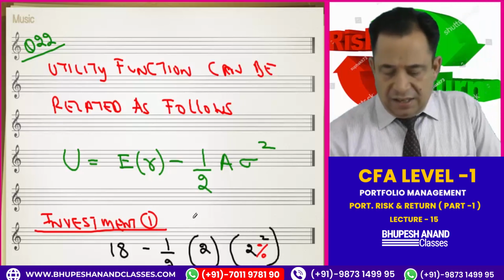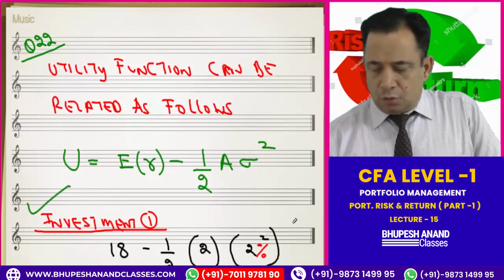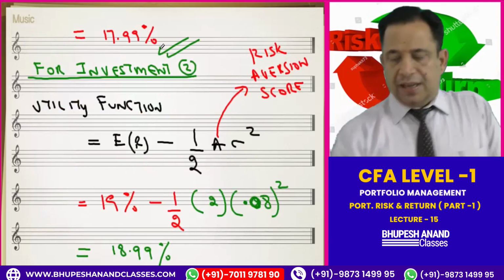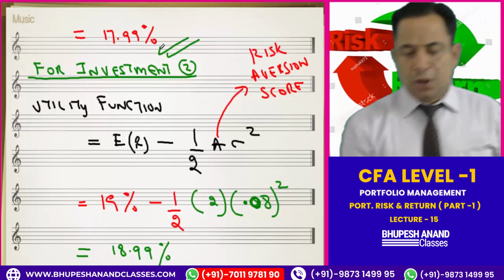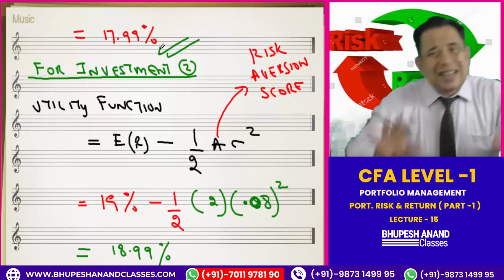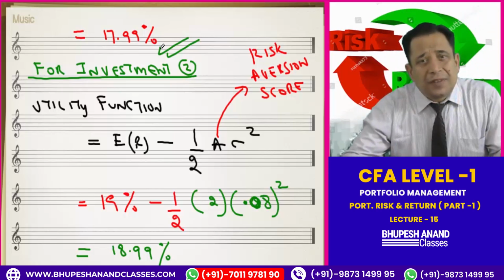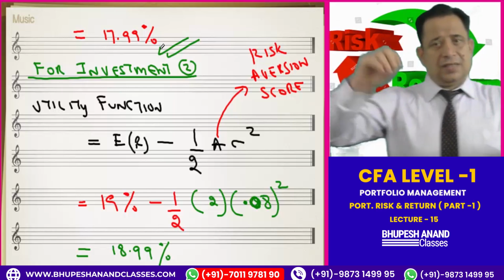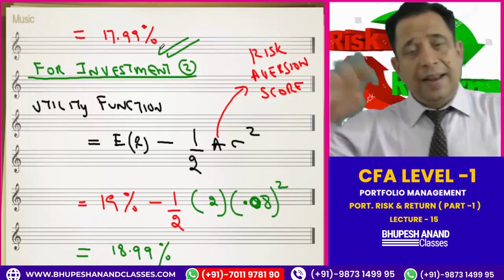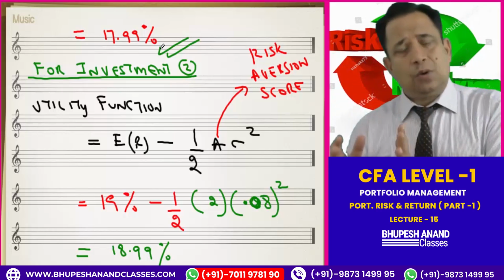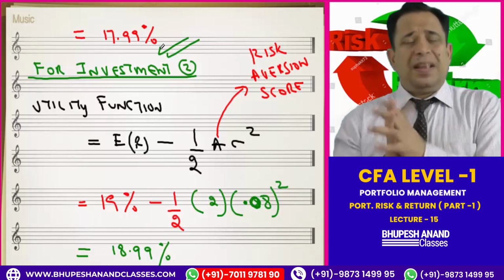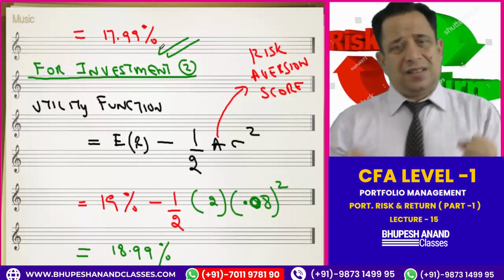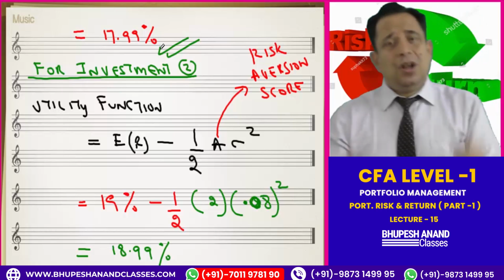Investment 1 is 18 minus 1 by 2 of 2 into 2% whole square. So I have just calculated and I have written 17.99. Similarly, I have done it for investment 2. I should just be aware of the formula, the utility function, and I have to just put in the figures. The utility function is expected return minus 1 by 2 of A, that is the risk aversion score, into variance. And then we can easily calculate the answer. Hope you are getting the things. Please write down the explanation, because these explanations will play a very important role in giving you success, in understanding the concepts. I have prepared them only for you.